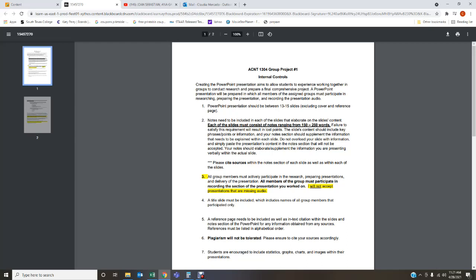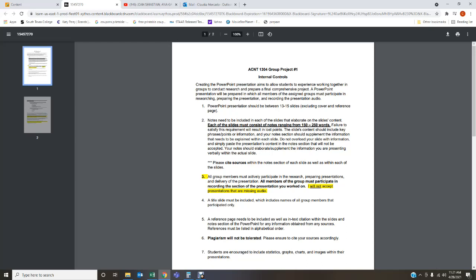So all group members must participate in conducting the research, and also presenting the presentation, okay? So I will not accept any presentations that are missing audio. It is very important that all presentations have audio, okay? A title slide needs to be included in which you are only going to enter the names of the students that participated. If a student did not participate, do not include that person into the title slide, okay?